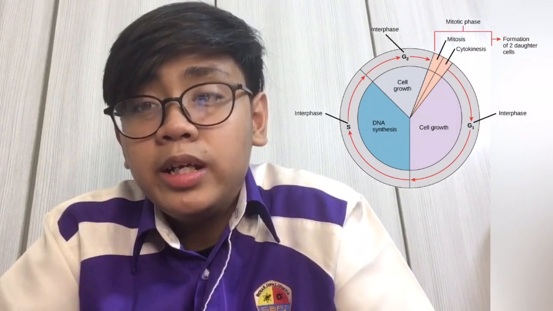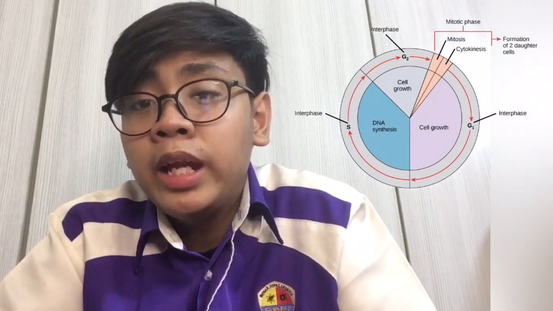S phase is where DNA synthesis occurs. DNA in the nucleus is replicated. Each chromosome will multiply into 2 identical chromosomes known as sister chromatids. Both chromatids contain the same copy of DNA molecules and join at the centromere.